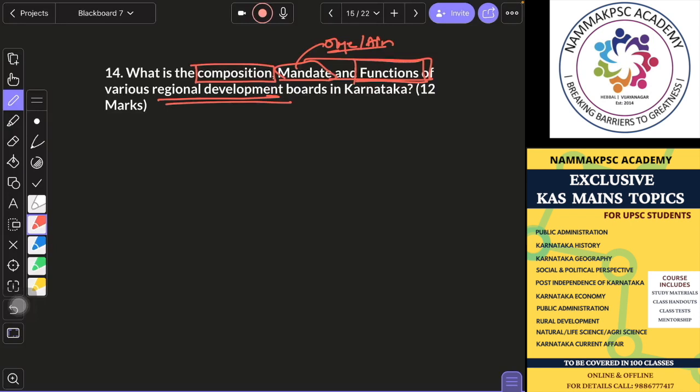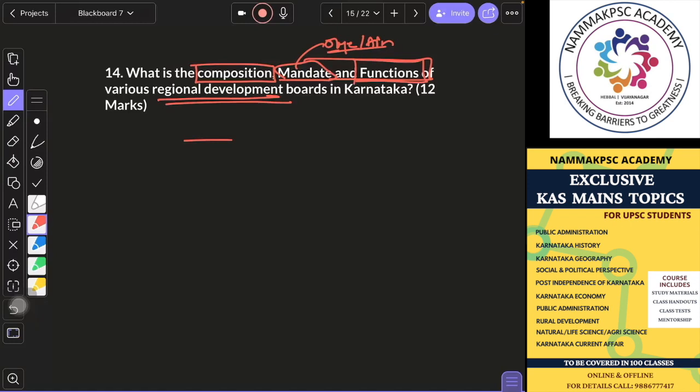Similarly, you have Malnad area development, Bayaluseeme development area. So these things you should be able to write. It's a very direct, factual question. Read about it, remember the things about it, make micro notes. You can't remember everything, so make micro notes about it. You should at least be able to write the headings and some things about it. Otherwise, the story is the same. It all leads to it.